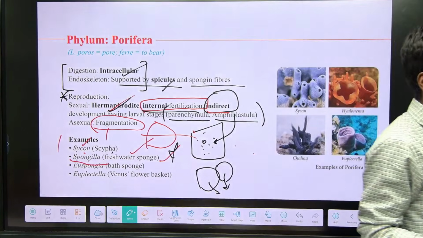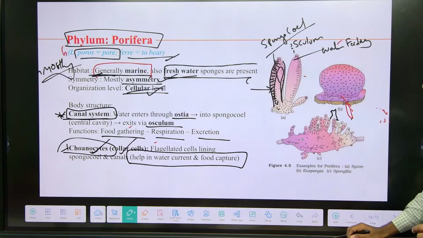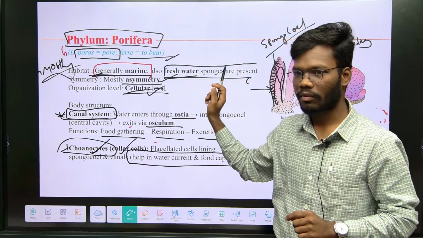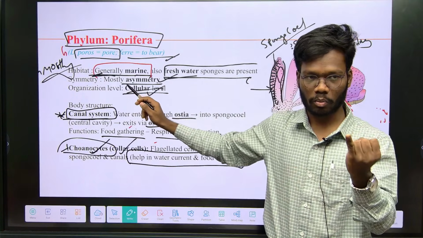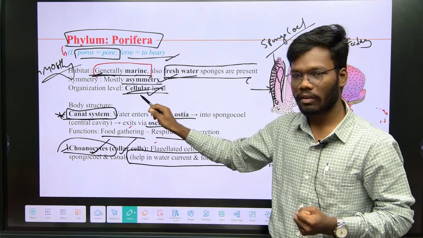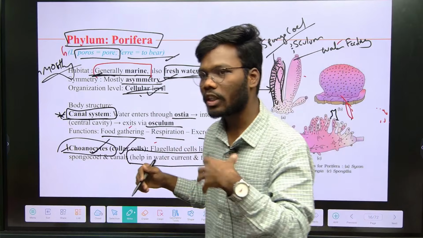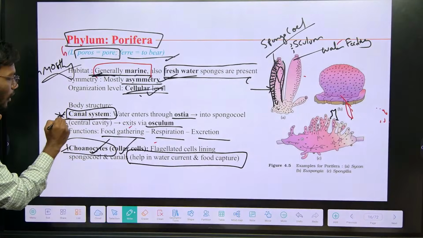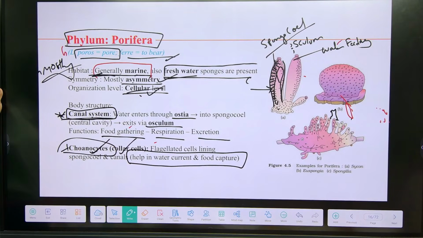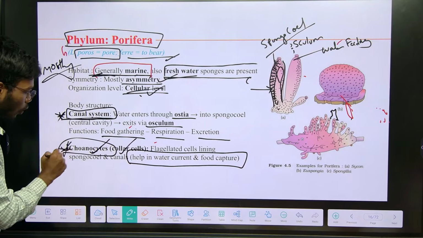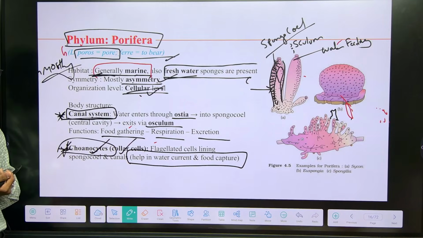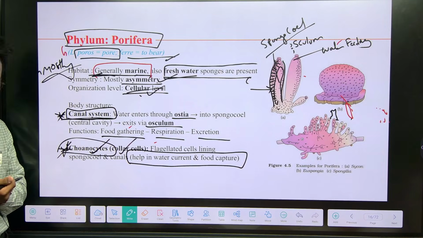Understand? So this is all about Porifera. In Porifera, what do we read? They are generally marine, with freshwater Spongilla. Coming to symmetry, we have to remember symmetry also, most important, and organ level, cellular level. And what are the important points? The important point here is the canal system. The canal system is present only in Porifera, not in every phylum. And choanocytes, a special characteristic feature, are also present only in Porifera.